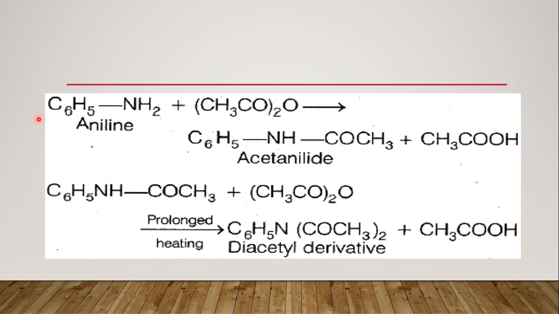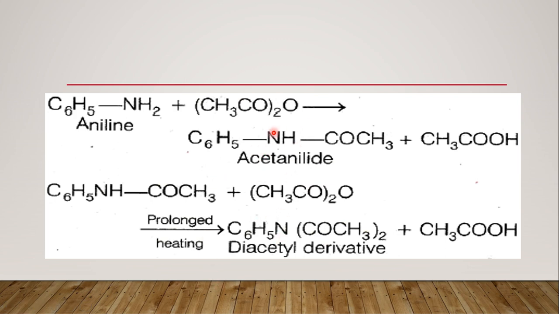Next, as you can see here in the image, aniline and acetic anhydride form acetanilide, but in case of prolonged heating or excess of acetic anhydride employed, there will be the formation of a diacetyl derivative instead of the monoacetyl derivative.